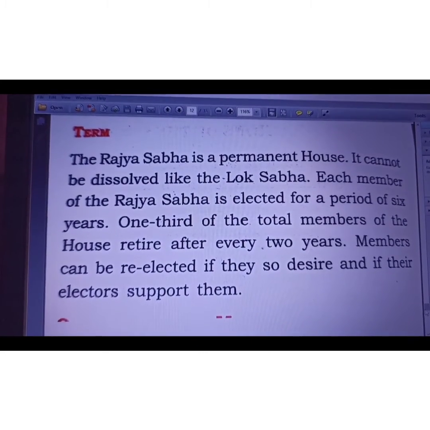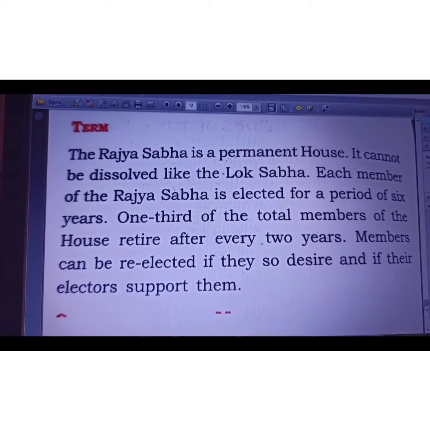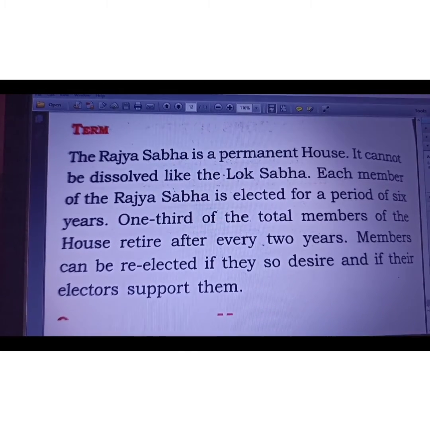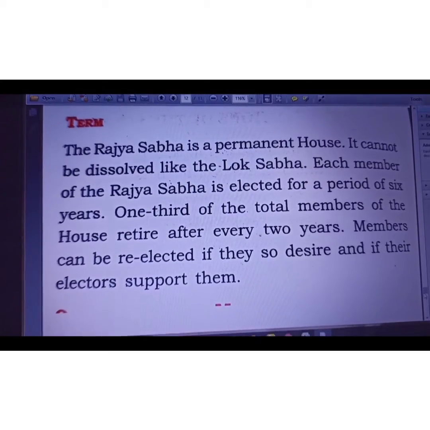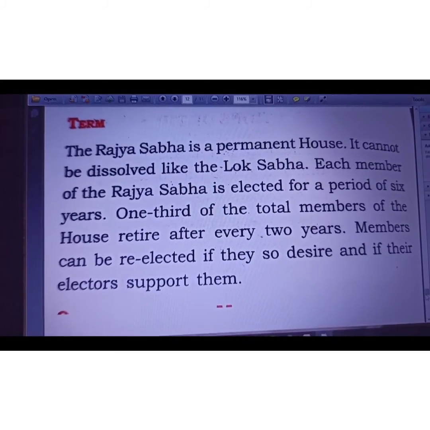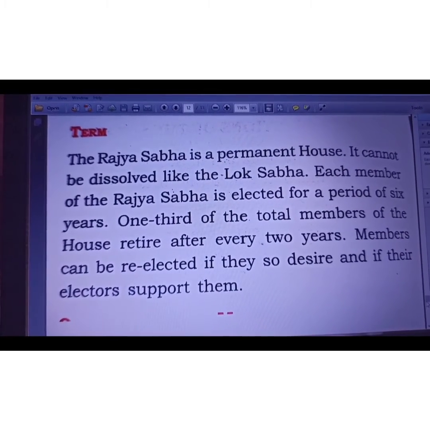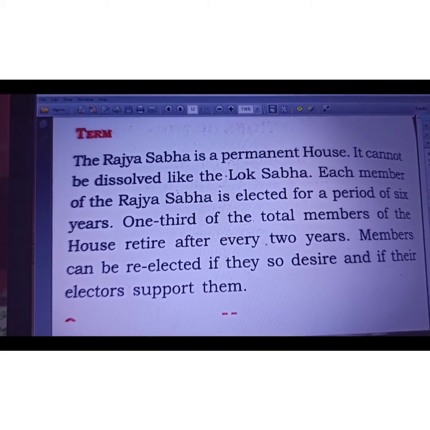But Rajya Sabha cannot be dissolved, and in case of emergency, Rajya Sabha works as the house of the union, meaning it works as both Lok Sabha and Rajya Sabha. The parliament is considered as Rajya Sabha only in case of emergency. The members of Rajya Sabha are elected after every 2 years.